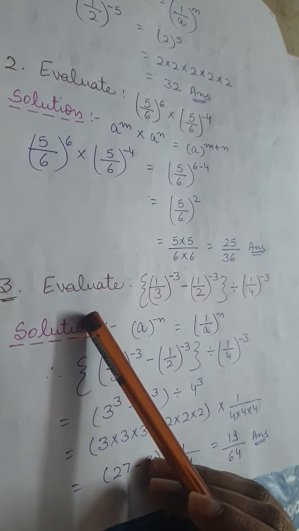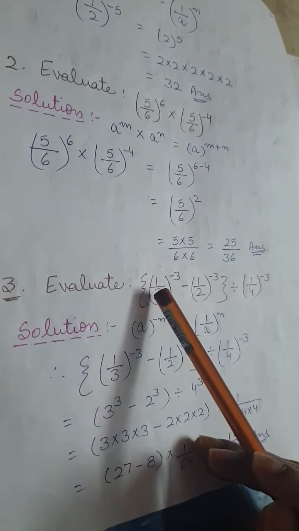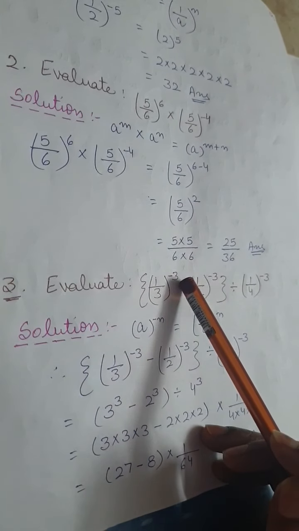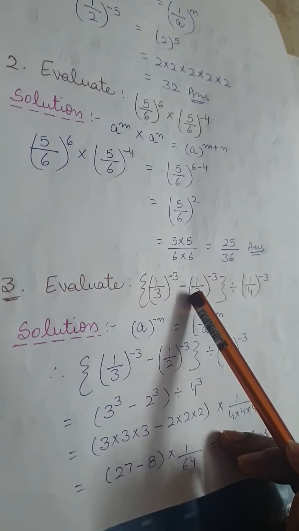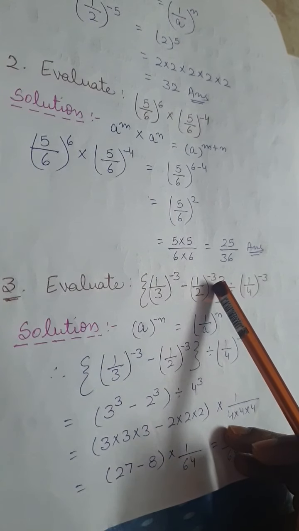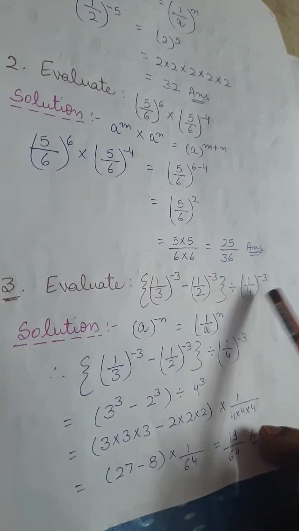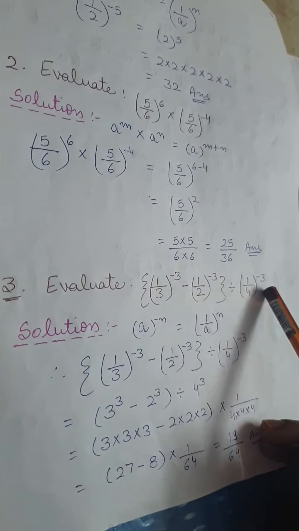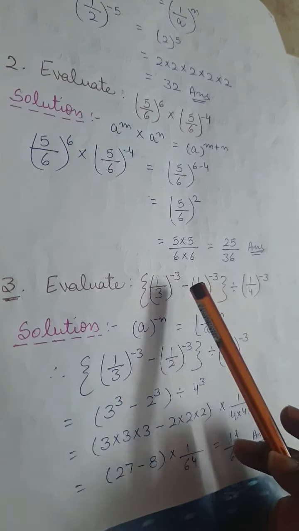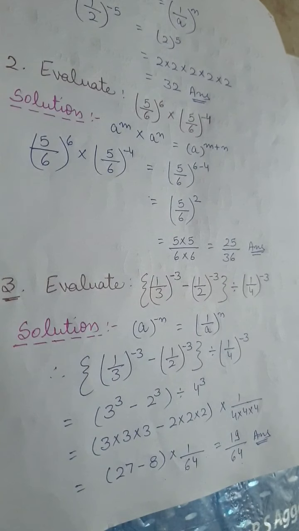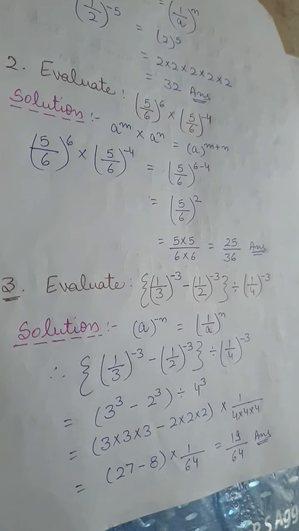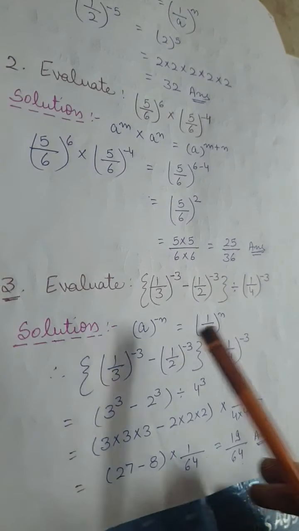That is also of evaluation. Evaluate 1 upon 3 whole power minus 3 minus 1 upon 2 whole power minus 3 divided by 1 upon 4 whole power minus 3. Again we are seeing that the exponents are negative. What should we do? हमें क्या करना है? We should make the exponent positive. हमें exponent को किस में convert करना है? Positive में. And how can we do it? हम कैसे कर सकते हैं?